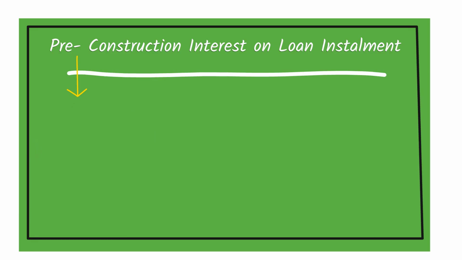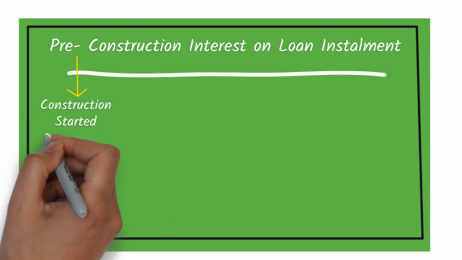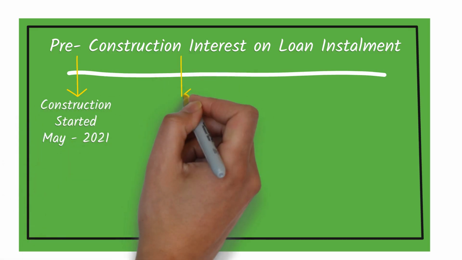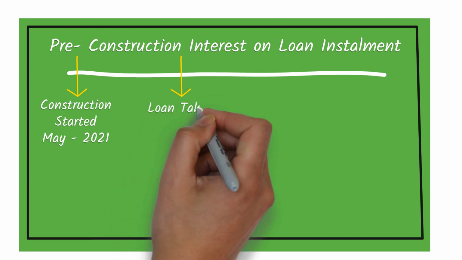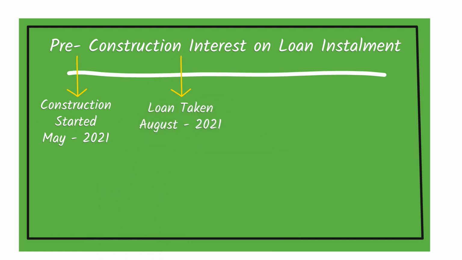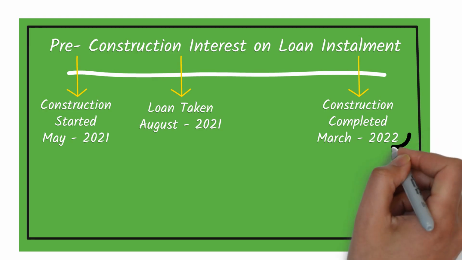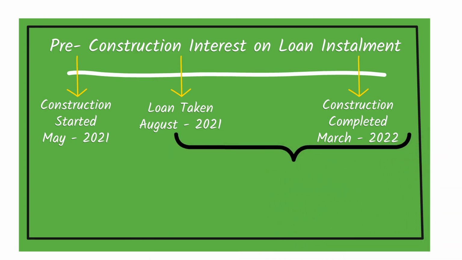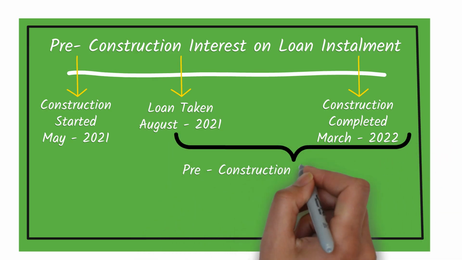In this case, the construction started during May 2021 and the loan was taken during August 2021. The construction was completed during March 2022. So comparing the duration from loan taken date to construction completed, the pre-construction period is 8 months.